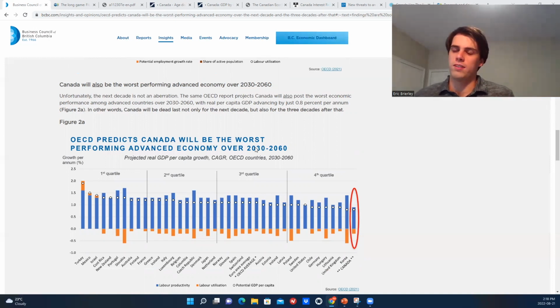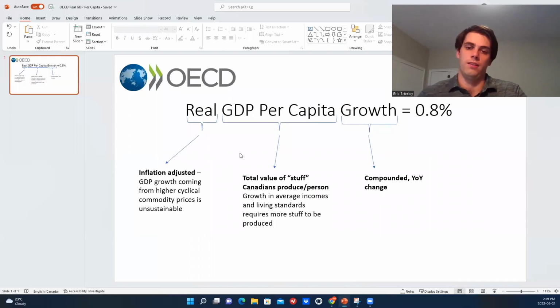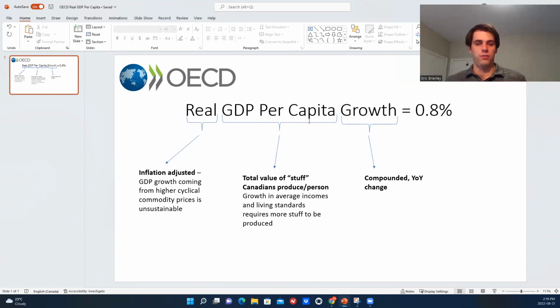Now, some of you may be wondering, what is the actual significance of this number? It may just sound like an economic metric that maybe doesn't really mean a whole lot to you. And I wanted to break it down in such a way that anyone, regardless of whether you have an understanding of economics, can fully understand what this actually means and why it might be important for you if you are a citizen of Canada or if you're just concerned with the global economy as a whole. So I've broken down the entire phrase. Again, this is just to make sure that everyone's on the same page. I'm sure some people watching already understand what this means.